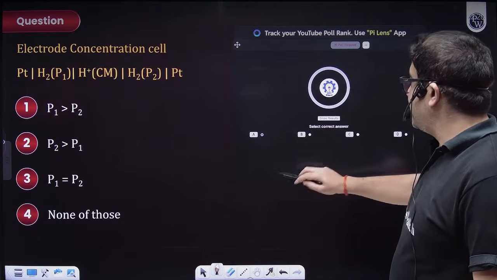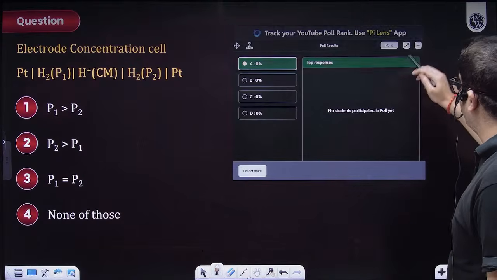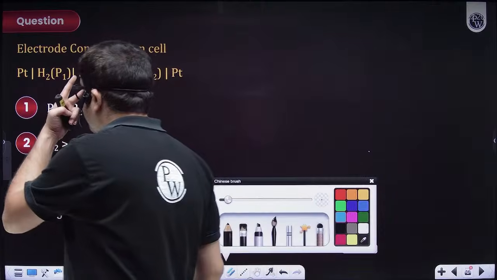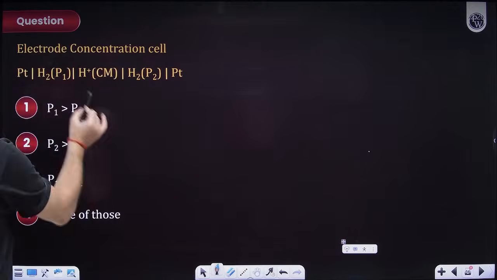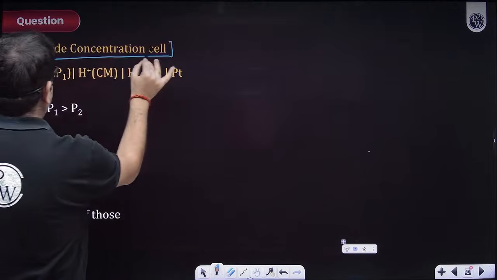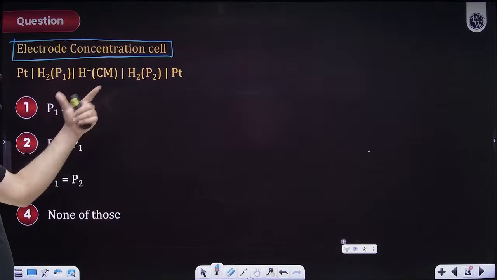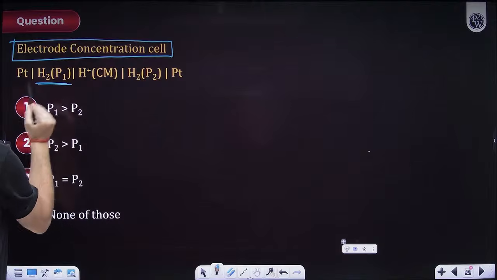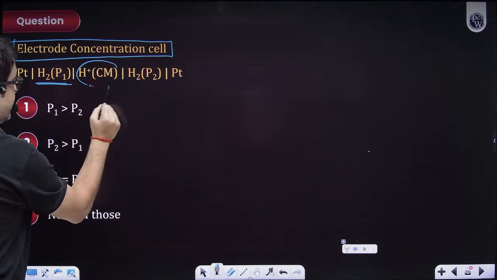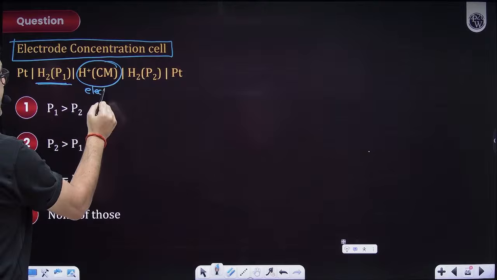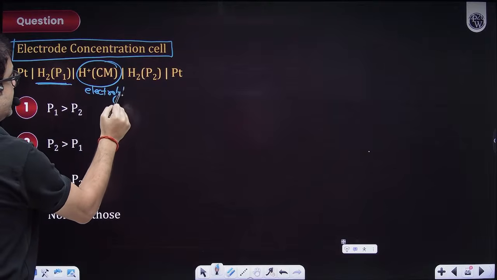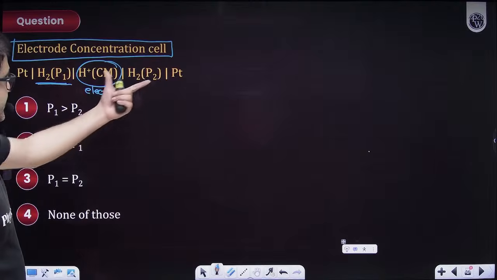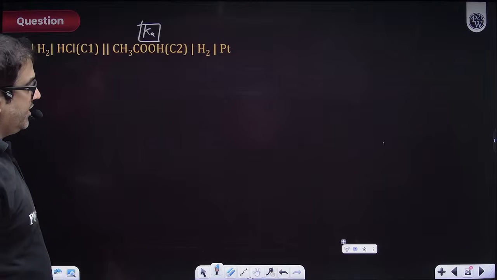So the answer for the question is option 1. I guess the poll is not working, so let me give you a brief about it. The question says you have to calculate for the electrode concentration cell. The hydrogen gas pressure is P1, and it is taking the same electrolyte, so the concentration of the electrolyte is not changing. Only the pressure is changing. So I hope we have just devised the formula.